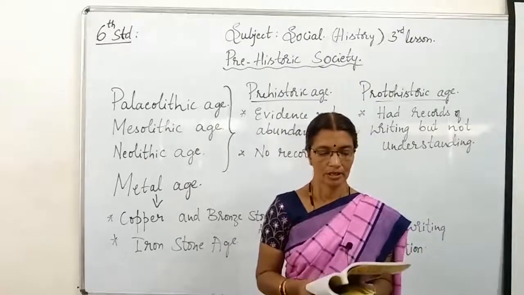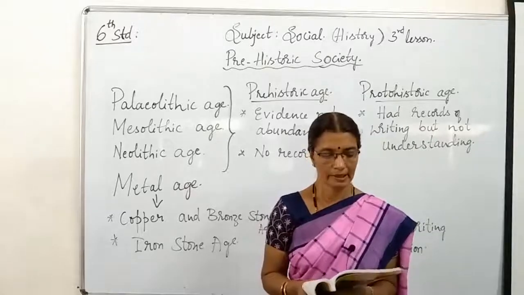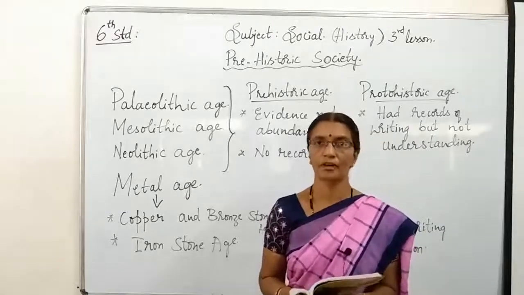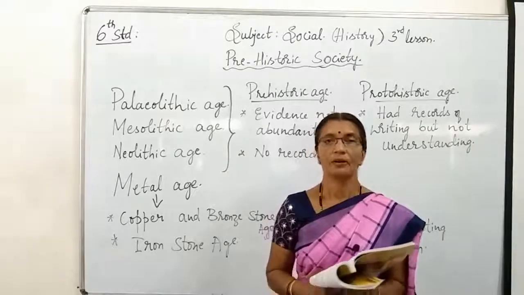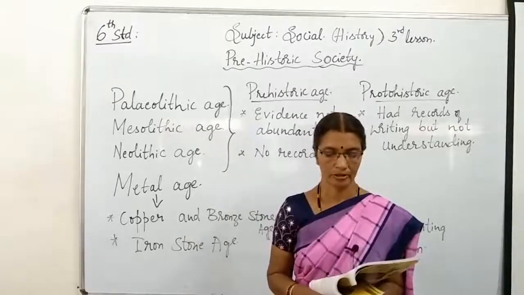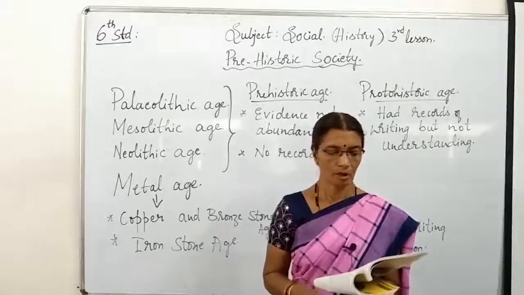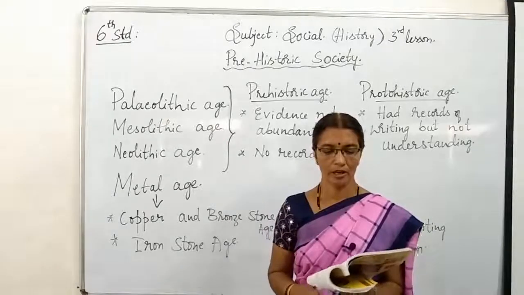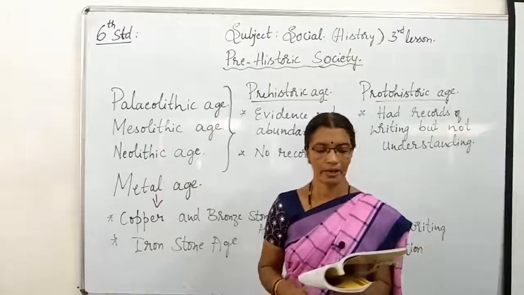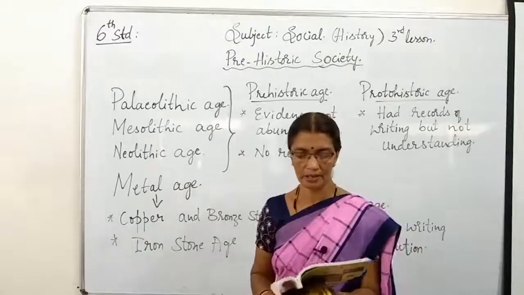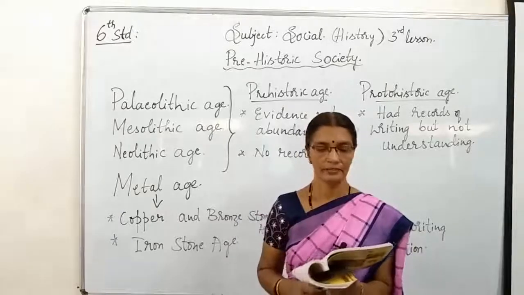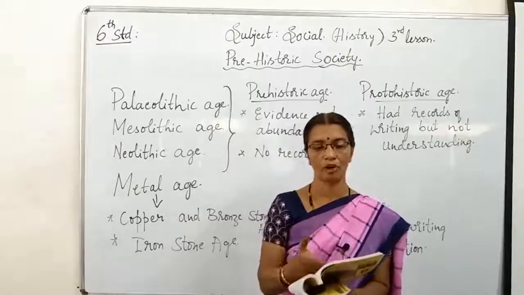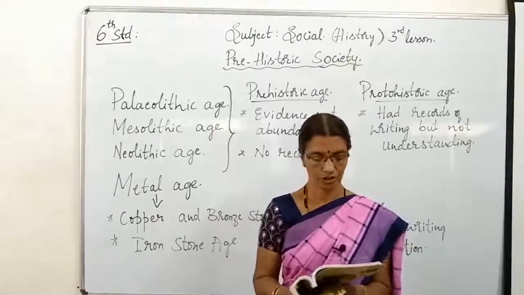And in South India, the use of bronze was less when compared to the use of copper. In South India, copper was used more instead of bronze. The evidences of the copper and bronze stone age have been found in Haluru, Banahalli, Brahmagiri and other places in Karnataka. So these are the sites where we can see the copper and bronze stone age.